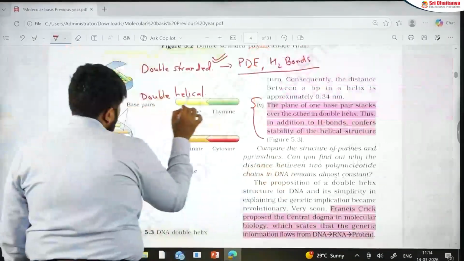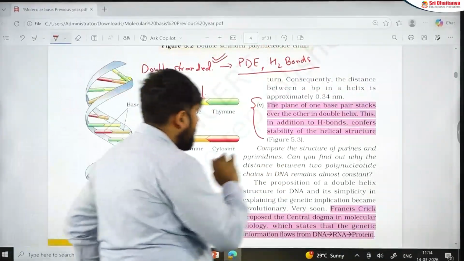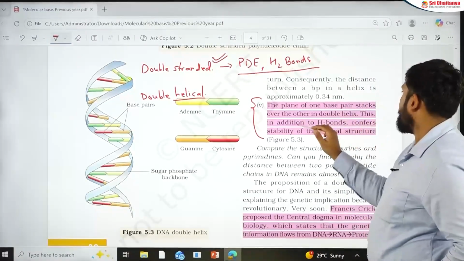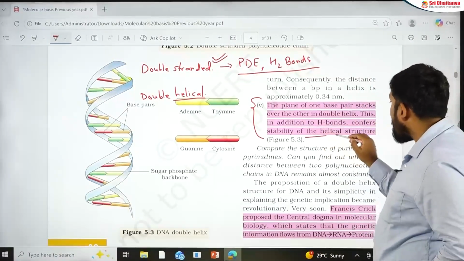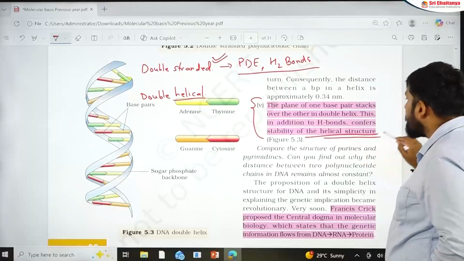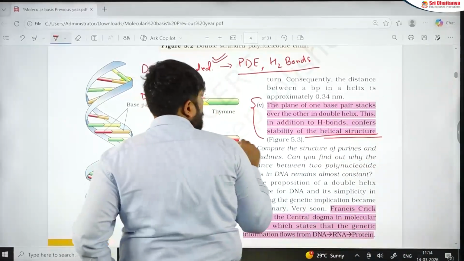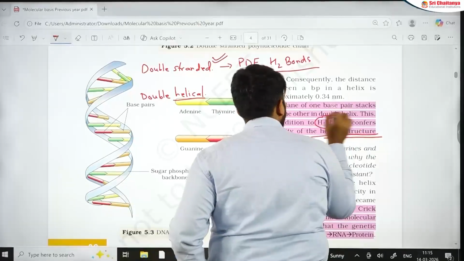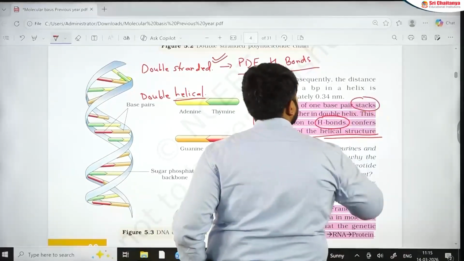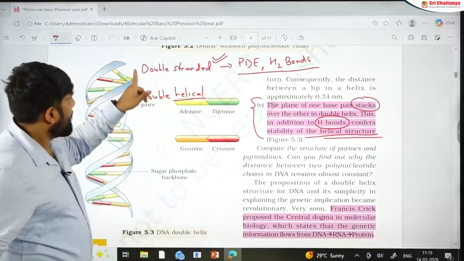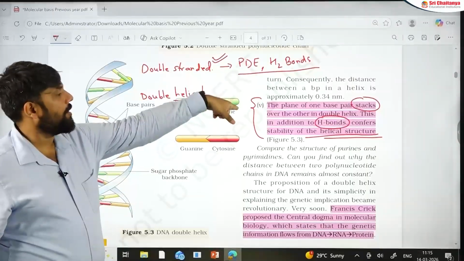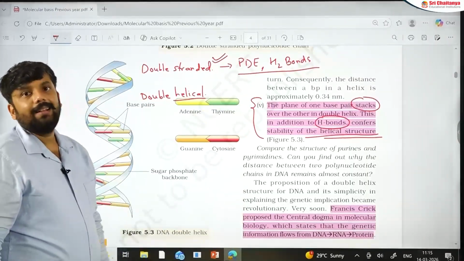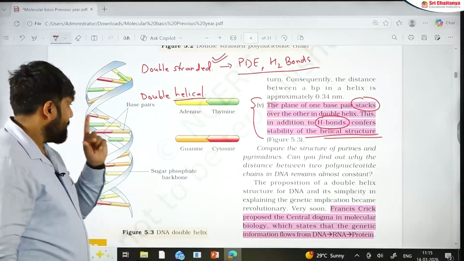But double helical nature, see the NCERT here: the plane of one base stacks over the other. This, in addition to hydrogen bonds, confers stability to the helical structure. It doesn't say double stranded structure. So helical nature is because of what? Helical nature is because of hydrogen bonds and the stacking force. So double stranded nature is because of phosphodiester bonds and hydrogen bonds, but double helical nature is because of hydrogen bonds and stacking force. These are the important questions.